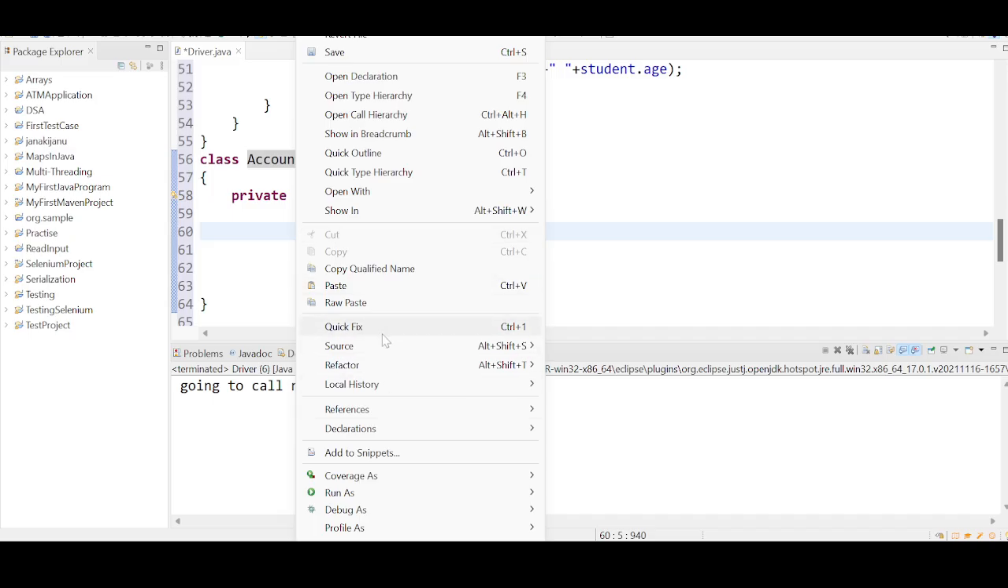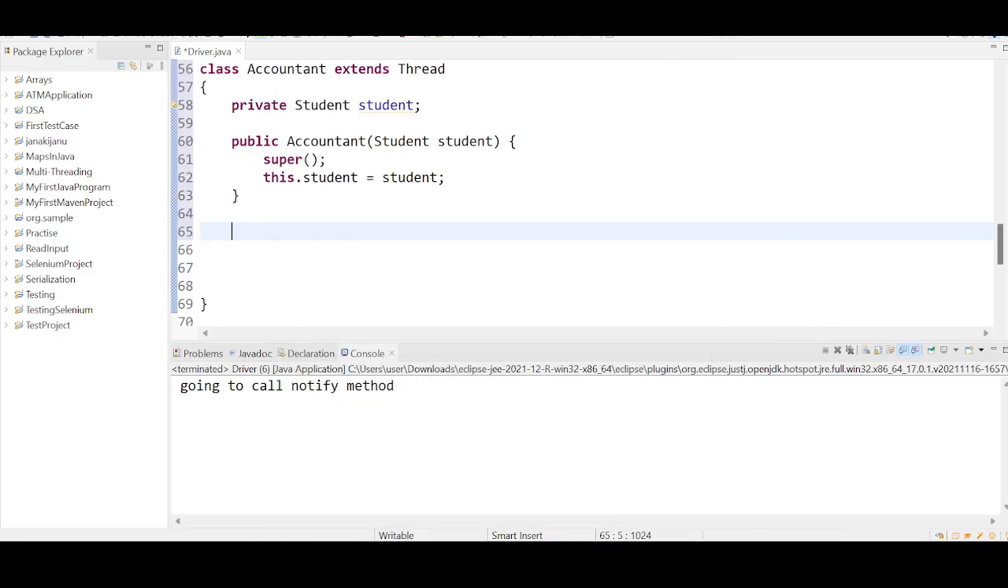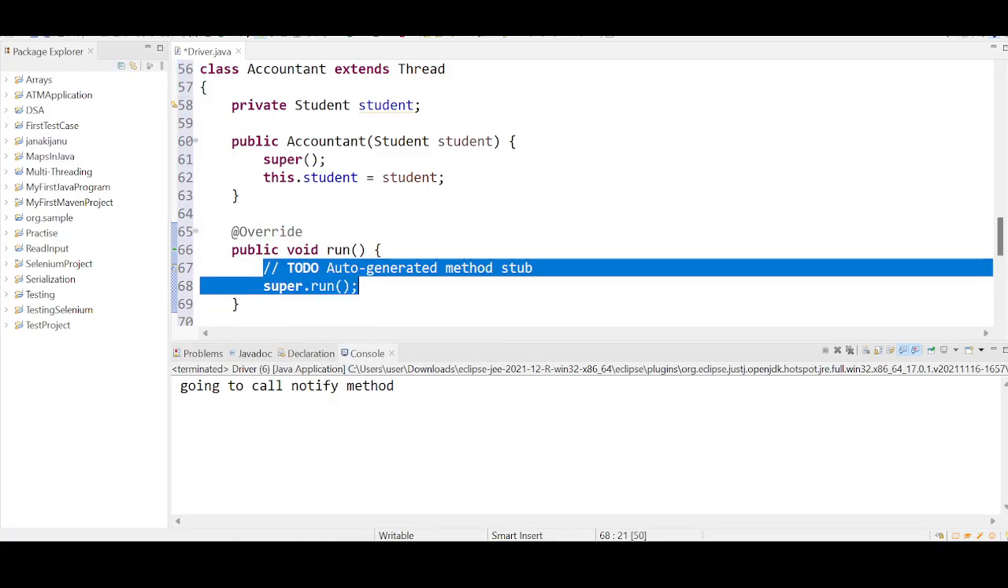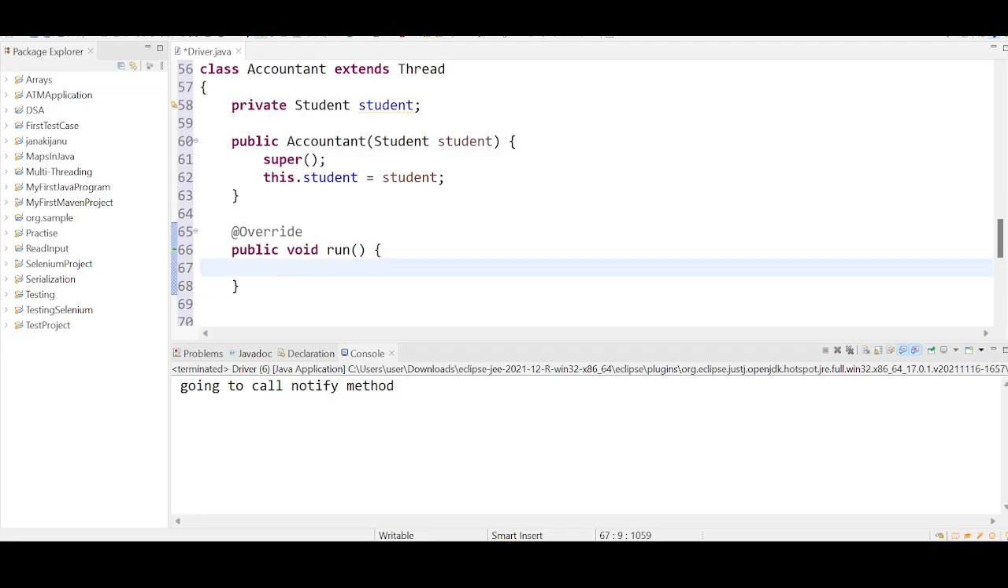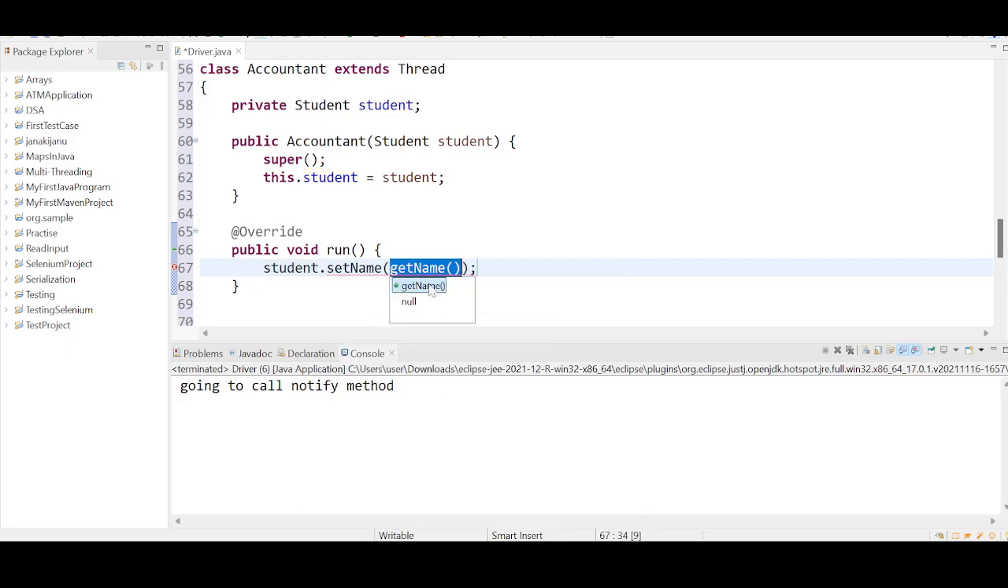So now the accountant is also expecting the student, they want to work on the student. Source, generate constructors using fields. And again there is one more run method. Inside this run method, the accountant is accepting the student object dot set name. It is setting a different name, student dot get name plus